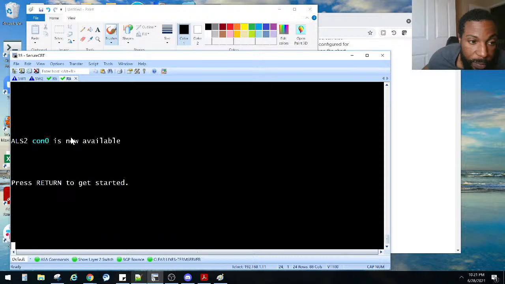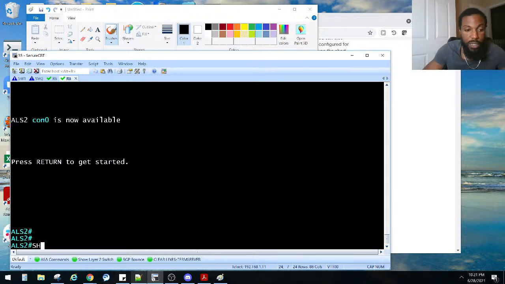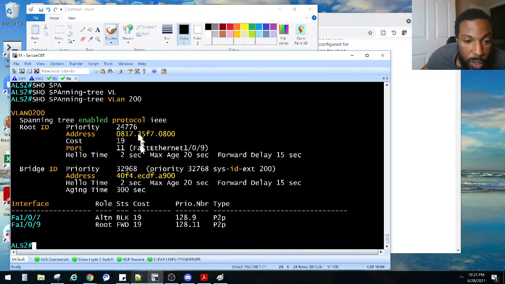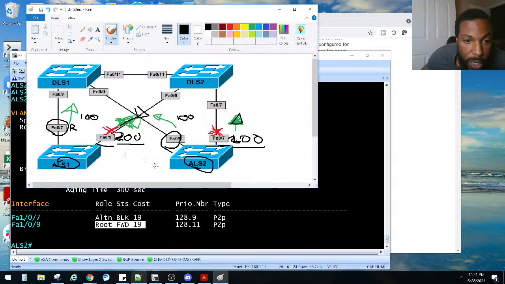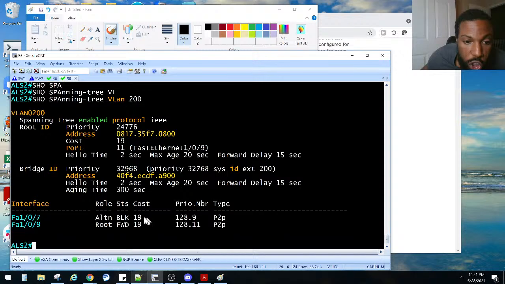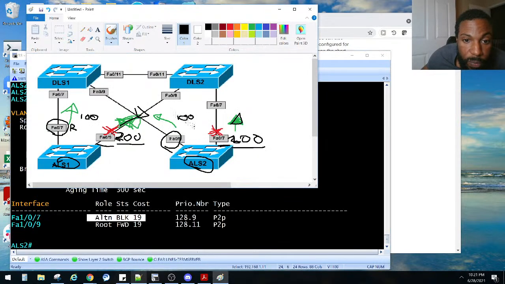And on the other one, show span VLAN 200. 109 is, I'm sorry, not 109. What was the other one? The other one is FA07 on ALS2 should be forwarding. So that's being blocked. Like we said, 07 is being blocked right here, where I got these red X's at. That's being blocked and that's being blocked. He said they want them to be forwarding, just like this right here.